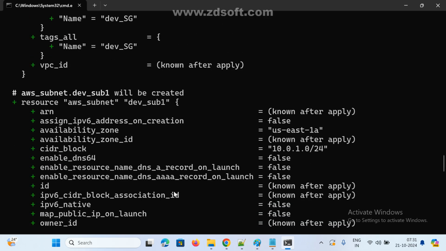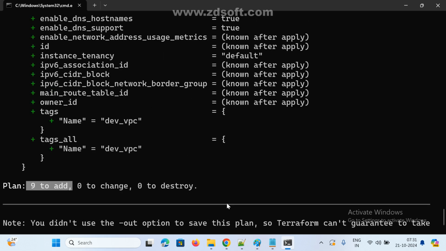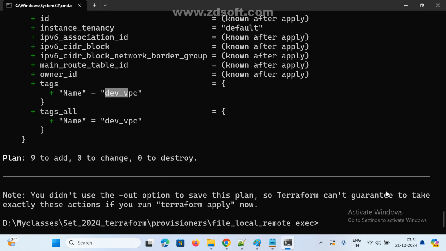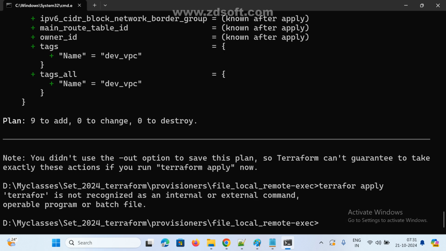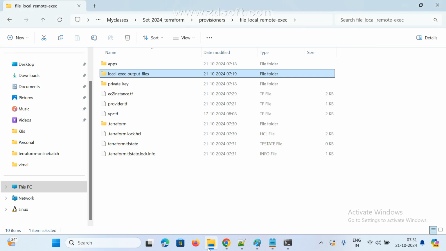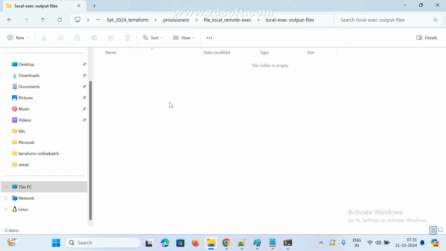Okay. Now I am using the apply command. So this is a VPC. Already everything we created in the first class, right? Now terraform apply. Right now in this directory I don't have anything.